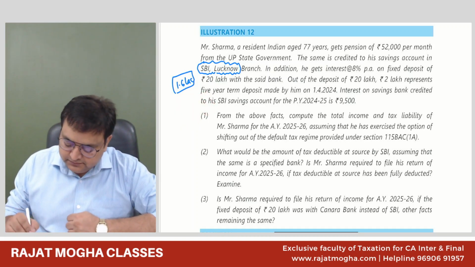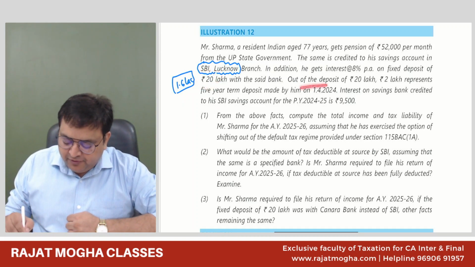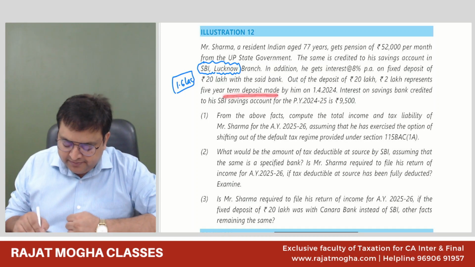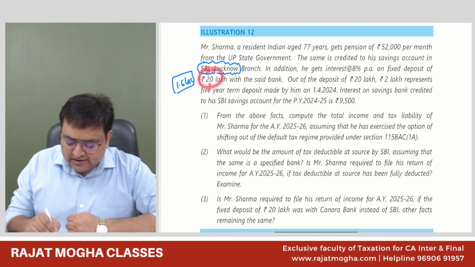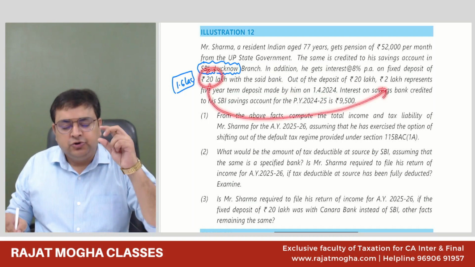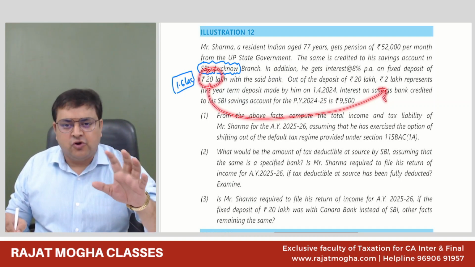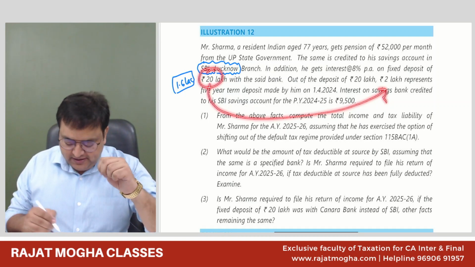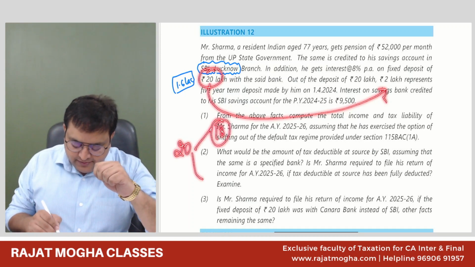Okay. So he has a deposit of 20 lakh. Out of the deposit of 20 lakh, rupees 2 lakh represents a 5-year term deposit made by him on 1/4/2024. So out of 20 lakh, 2 lakh is for a 5-year FD. 18 lakh was a normal FD, but 2 lakh is for a 5-year deposit.